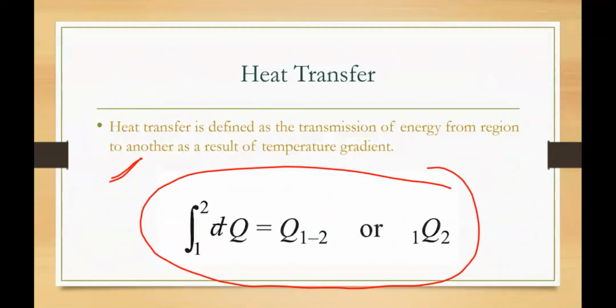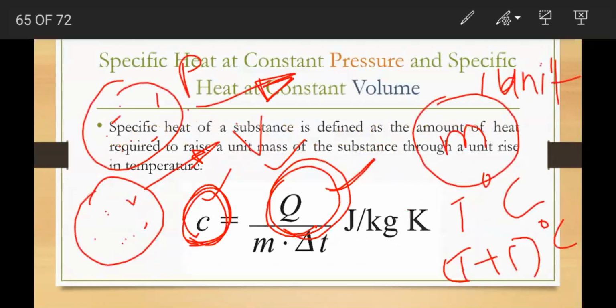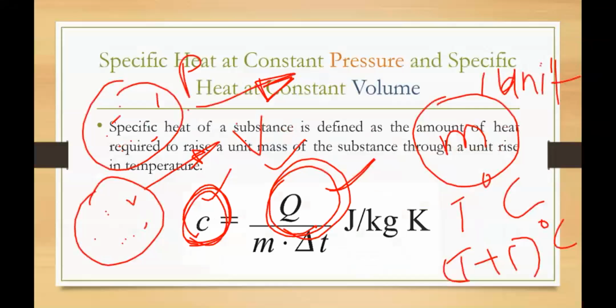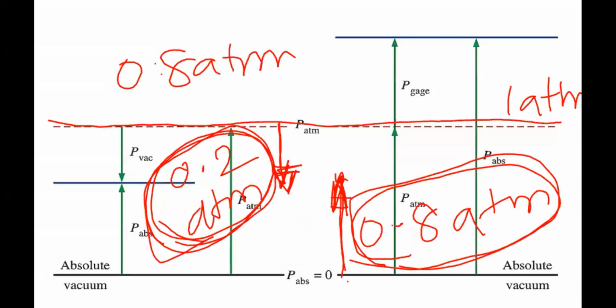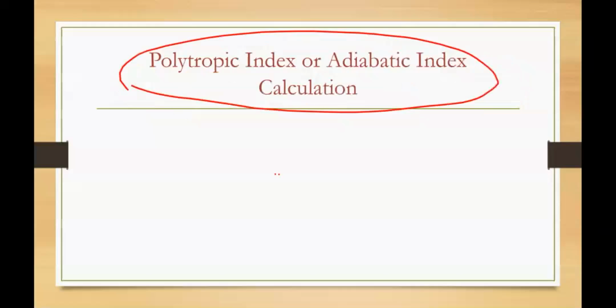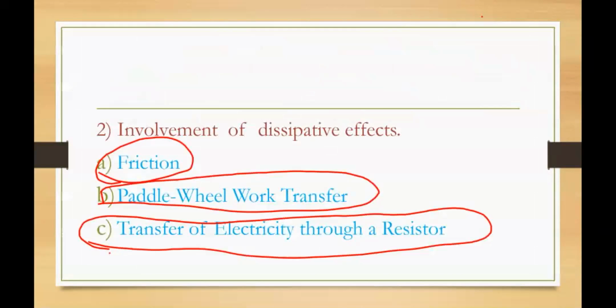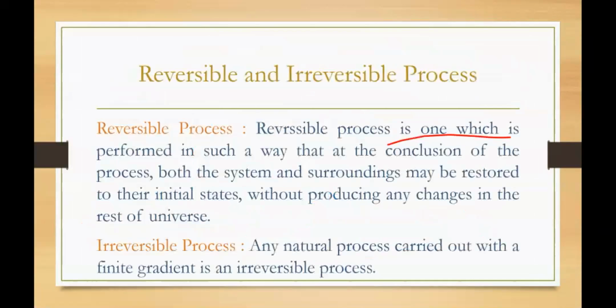So today we have discussed types of walls, what is specific heat at constant pressure and specific heat at constant volume, and what is heat transfer. And the next one, pressure measurements with respect to the absolute line and atmospheric line. And we need to do the polytropic index derivation, and these are the causes of irreversibility.